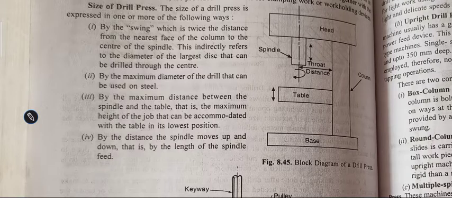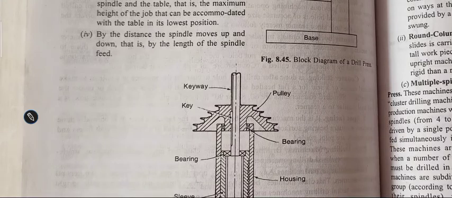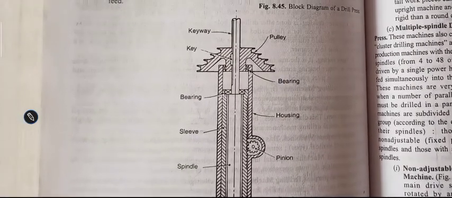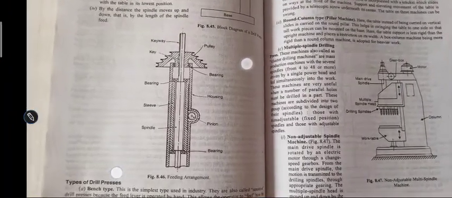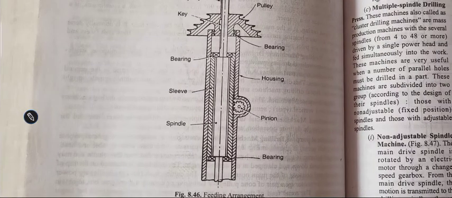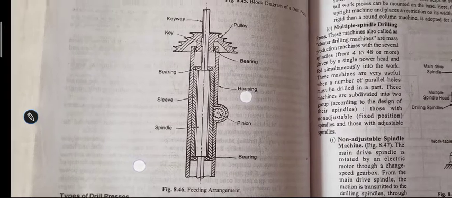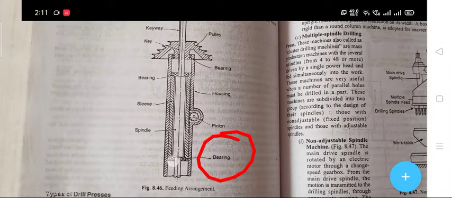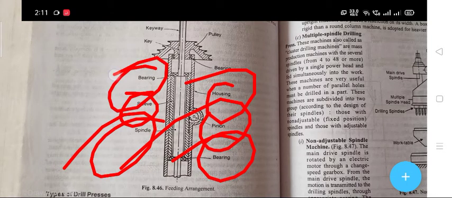This is the block diagram of a drill press. And by the distance of the spindle, this means the spindle moves up and down, that is the length of the spindle feed. This is what the diagram shows. This is the feeding arrangement diagram, and this is the bearing, spindle, pinion, housing, sleeve, bearing.